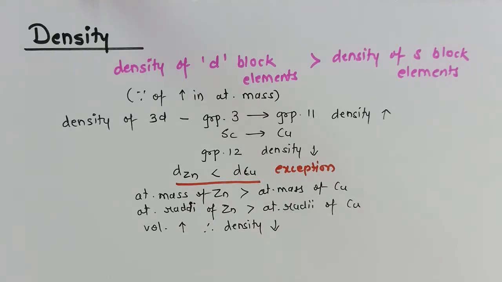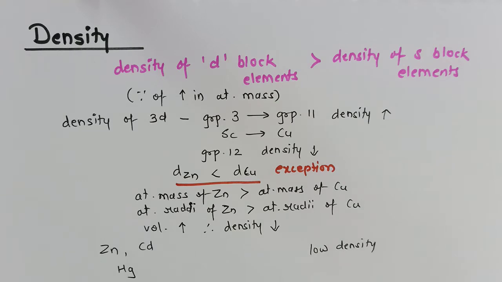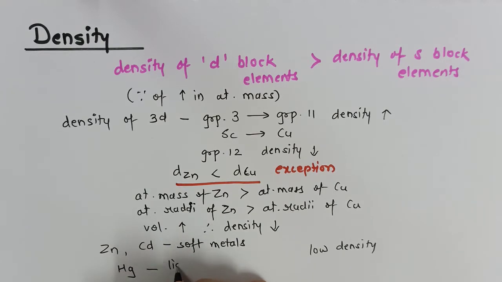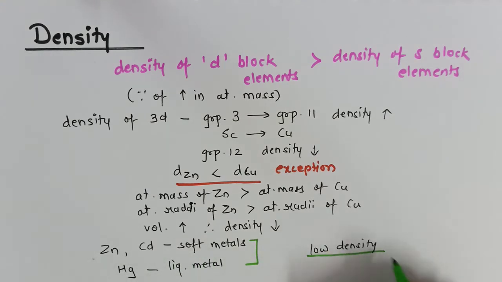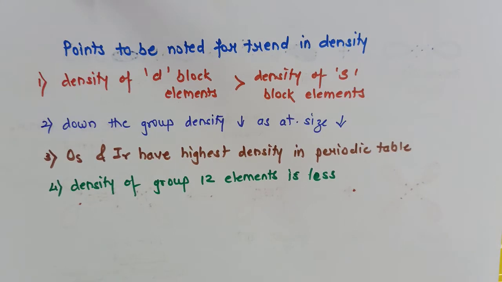Okay, so I will say all the group 12 elements such as zinc, cadmium and mercury, they will have low density. Zinc and cadmium, they are considered as soft metals, and we know mercury is the only metal to exist in the liquid state. So a give reason question can be framed: why zinc and cadmium are considered as soft metals. We must know that they have low density. And why low density? Because of the increase in size.